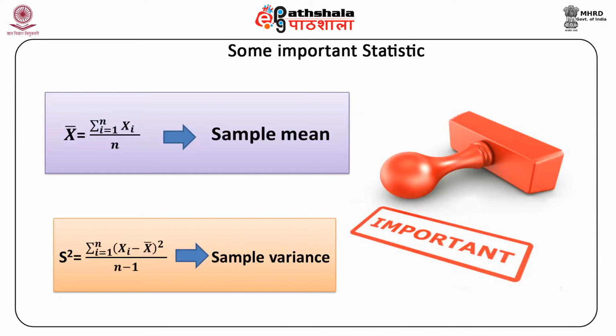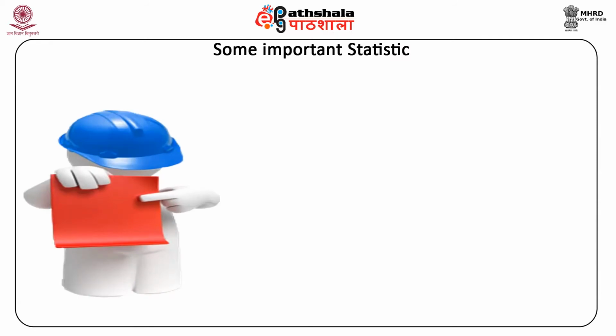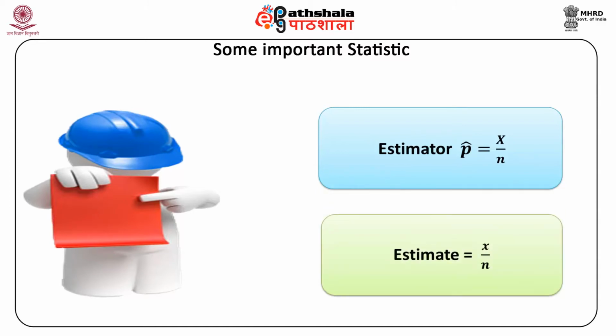It is used as an estimator of the corresponding population parameter, which means the population variance sigma square. Likewise, for population proportion P, the estimator and estimate are defined as estimator P hat equal to X by n and estimate equal to x by n.